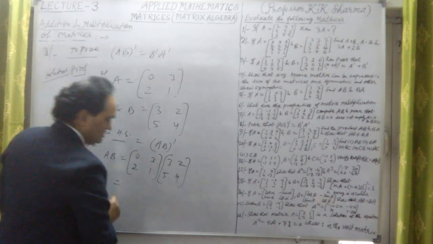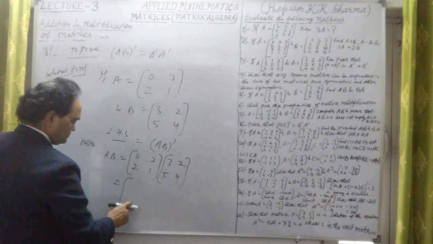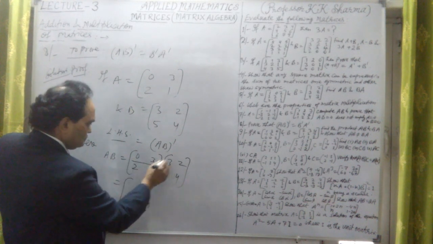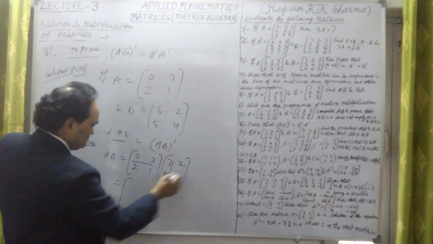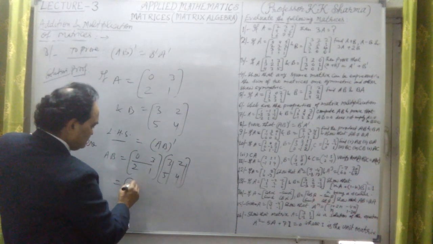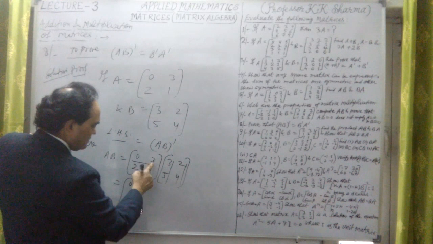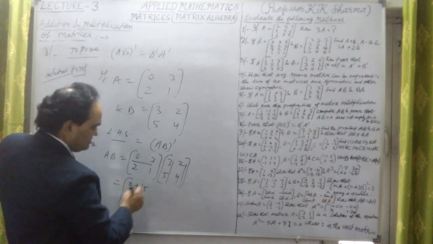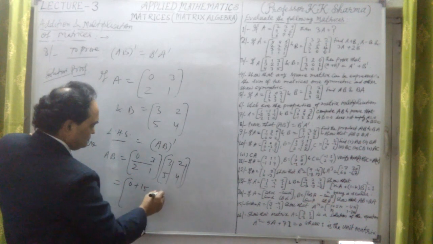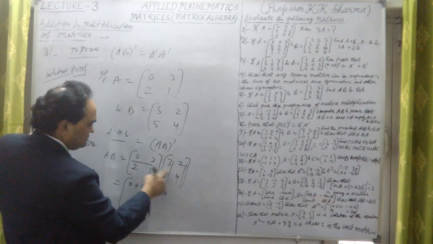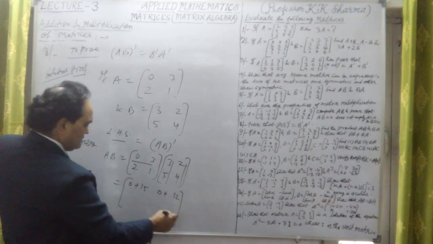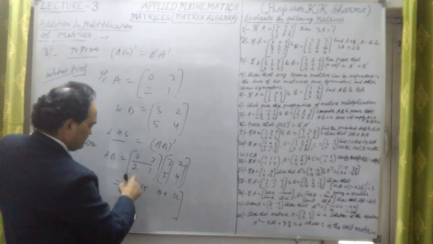So the resultant matrix will be: first row, first column: 0 into 3 is 0, plus 3 into 5 is 15. First row, second column: 0 into 2 is 0, plus 3 into 4 is 12.